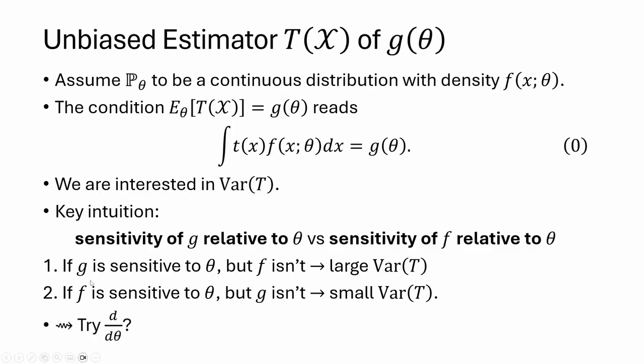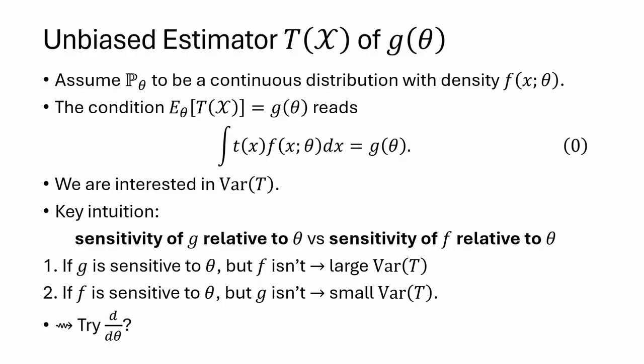which means a small variance of t. In the first situation, estimating g is intrinsically hard, because two almost identical random samples would lead to wildly different estimates. In contrast, in the second scenario, accurate estimation is easy. Two wildly different samples would lead to almost identical estimates. So that's the intuition. The Cramér-Rao lower bound is nothing but a formal statement.